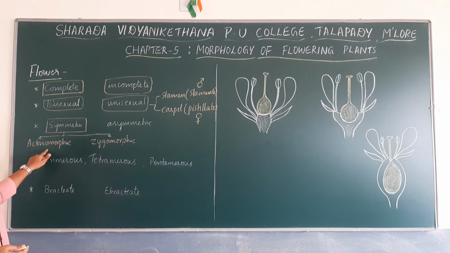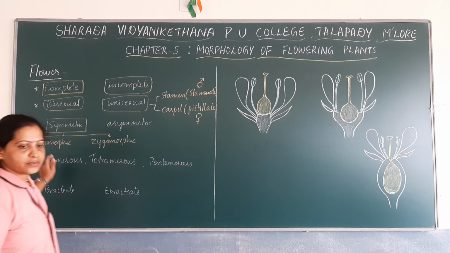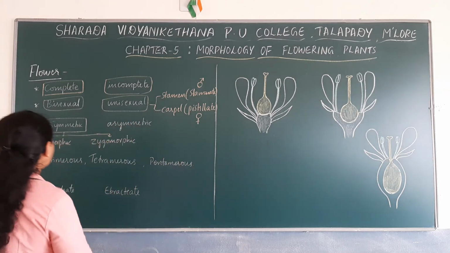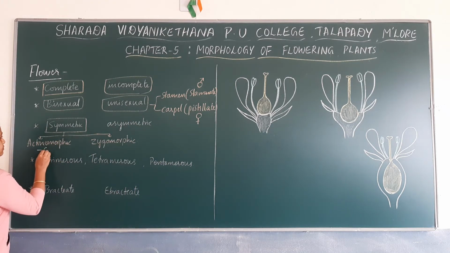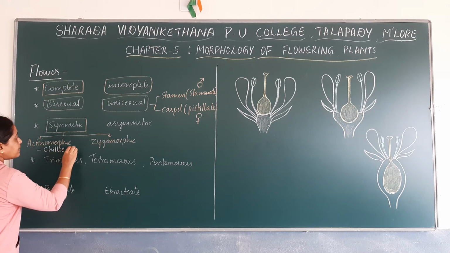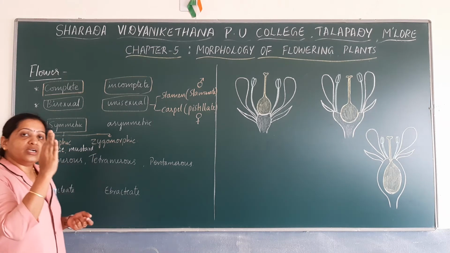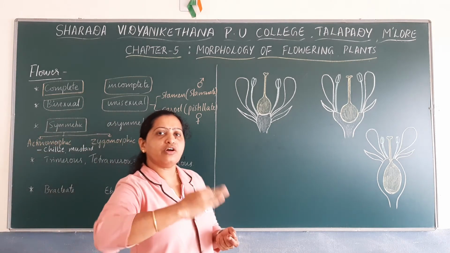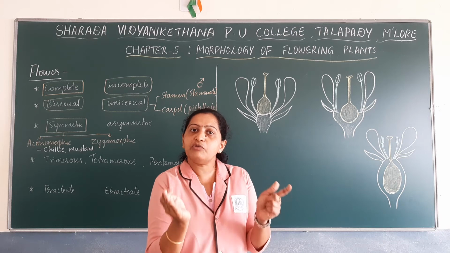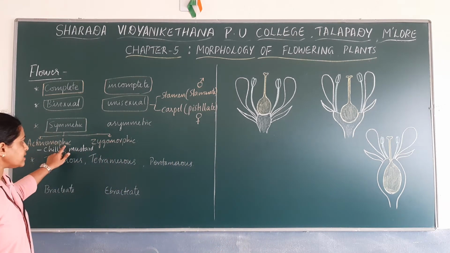For example, the flowers of chili plant, and even mustard. If you divide the flower in any of the vertical plane, they will give two equal halves. So such flowers are known as actinomorphic flowers.